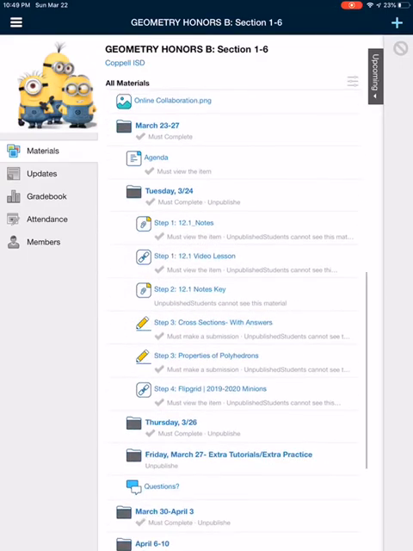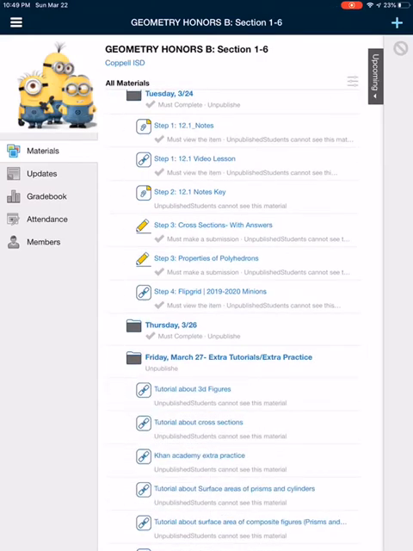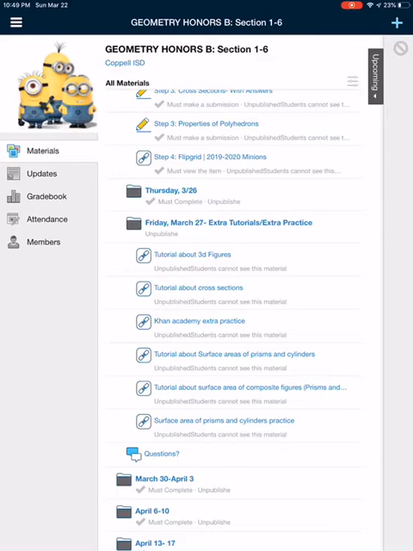So if you open one of these, you're going to notice that everything is in step-by-step order. Just follow the order. And again, those check marks are there to help you do that. Then on Friday, for geometry, you're going to have a folder of different concepts and different tutorials that you can watch. For algebra, it'll look a little bit different. You'll just have to read the agenda to see what it says for you to do.